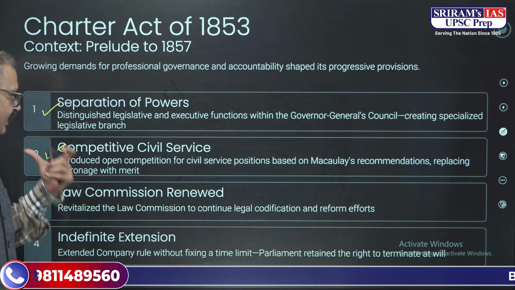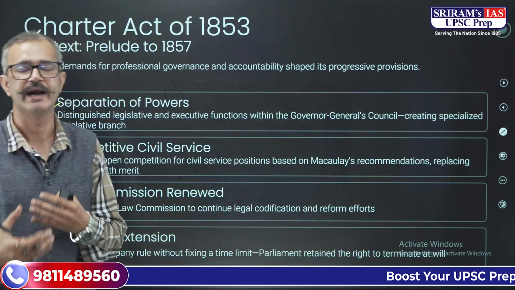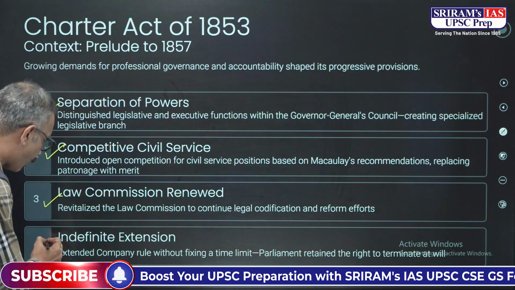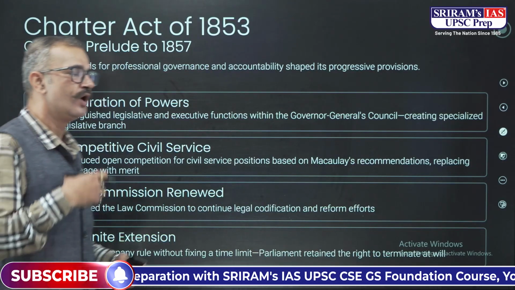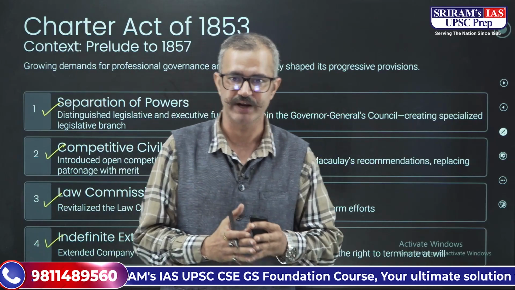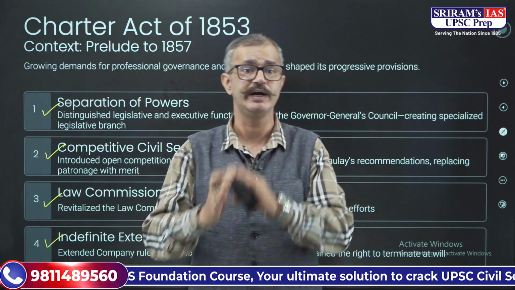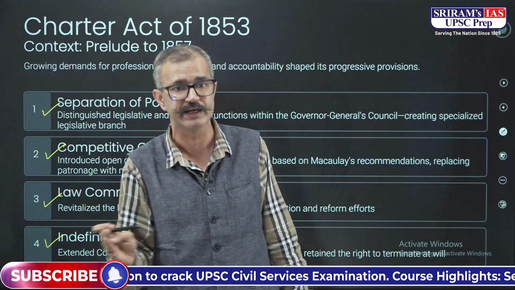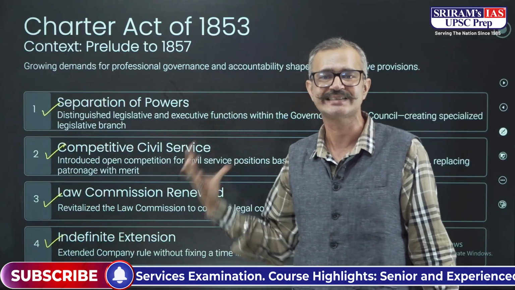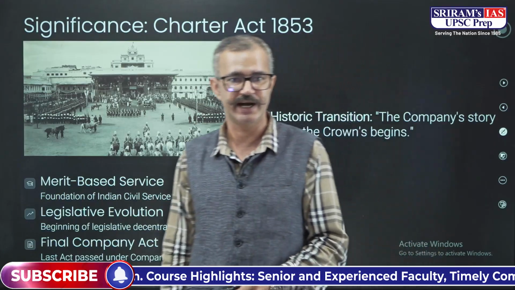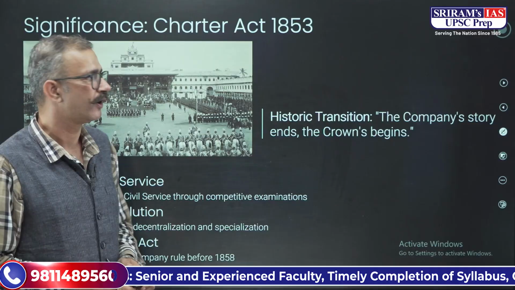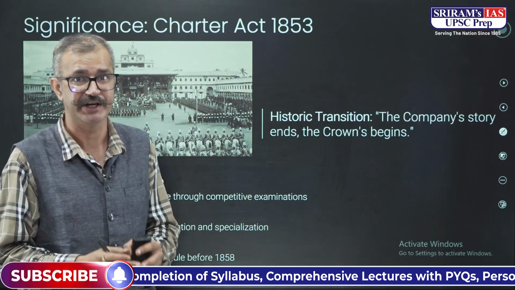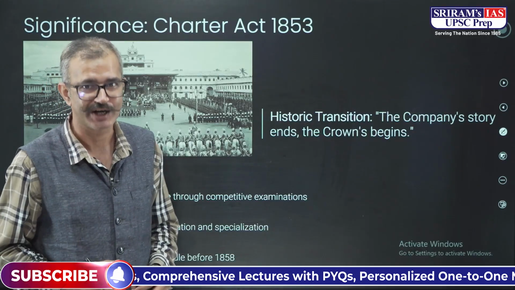Then the Law Commission was renewed, and it continued with its legal codification and reform efforts. It also extended the Company's rule without giving any further time frame. Earlier, the time frame was 20 years. We have seen 1793, 1813, 1833, 1853, but over here an indefinite extension was provided to the East India Company. This is very important because here the Company's story ends, and in the next video we'll be talking about the Crown story that will begin.